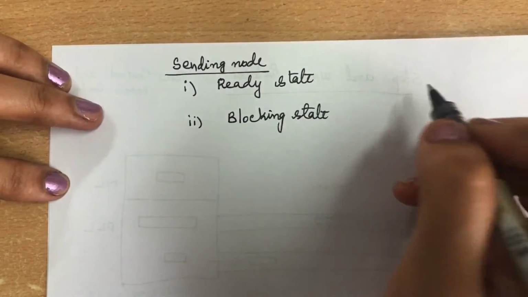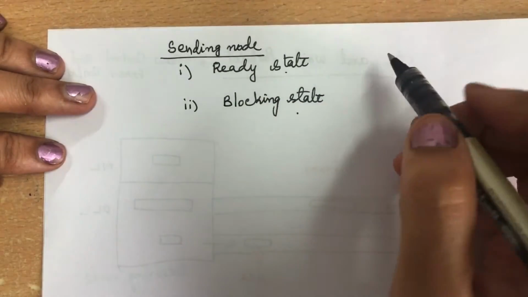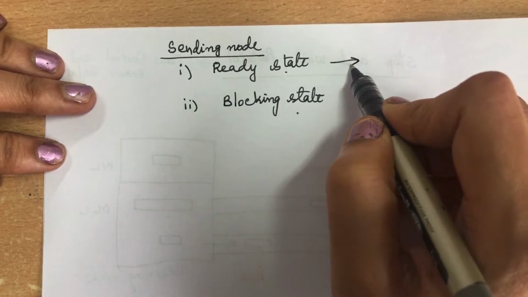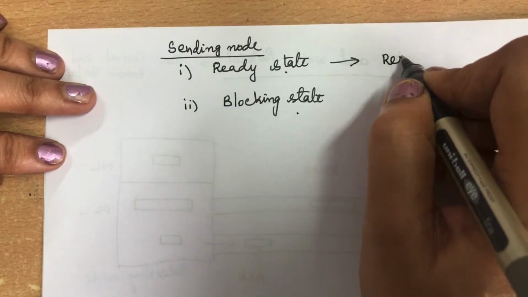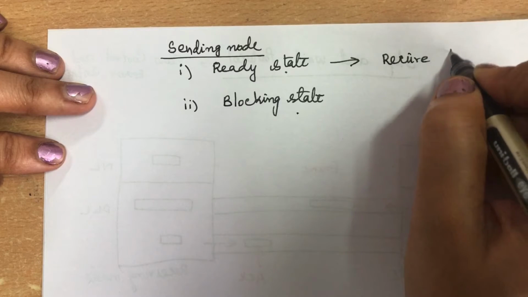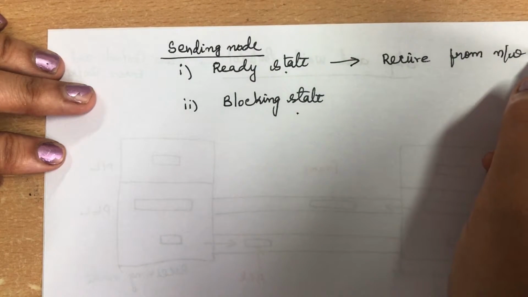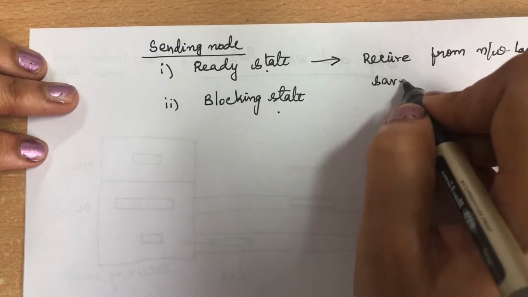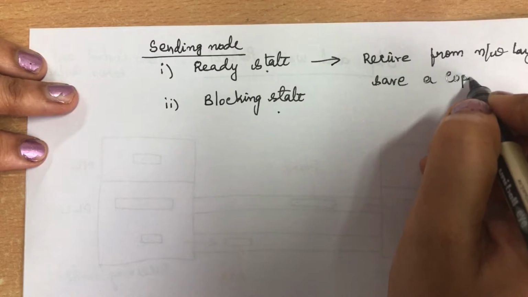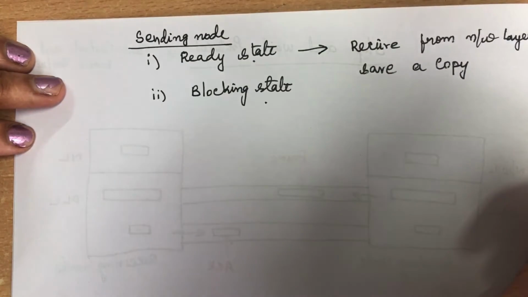Okay, so in the sending node, we have seen in the previous diagram that it has a ready state and a blocking state. In the ready state, it will receive the packet from the network layer and prepare a frame. Then it will save a copy of it, and then it will send that particular frame to the receiving node.